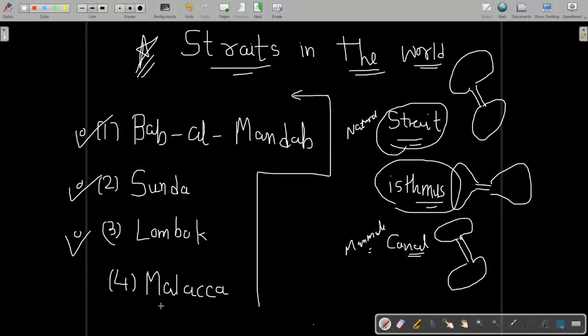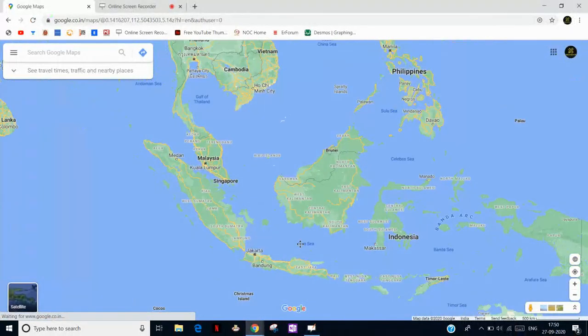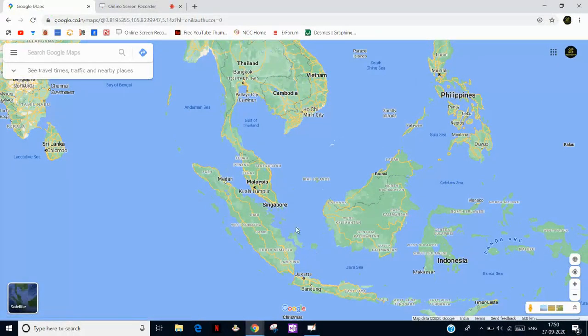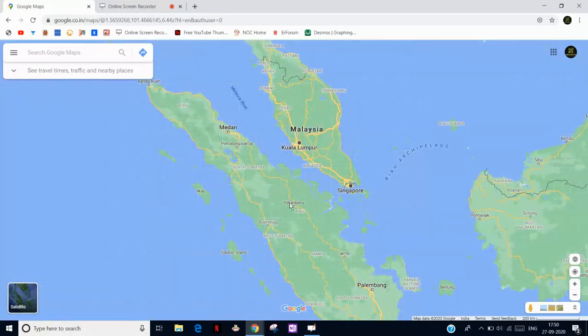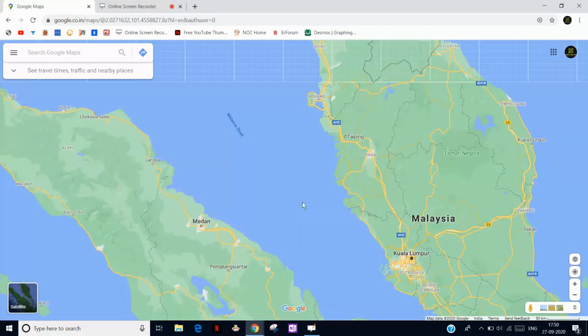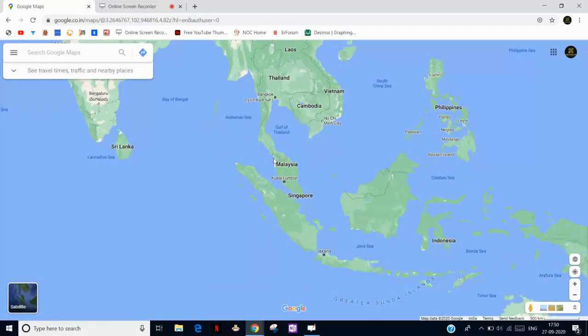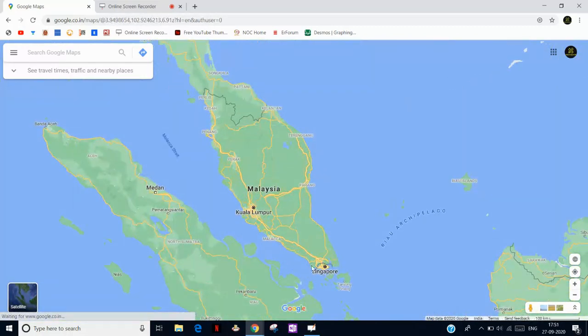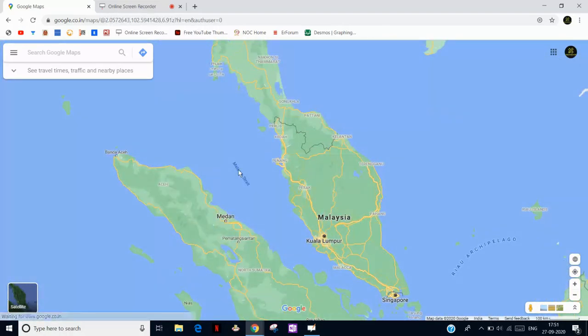Then the fourth most important strait, the Strait of Malacca. Why is the Strait of Malacca very important? Because through this strait, the world's 25% of traded ships are going every day. Every day. It separates Indonesia and Malaysia. This is the Malacca Strait, as you can see here. It separates the Andaman Sea from the Java Sea.